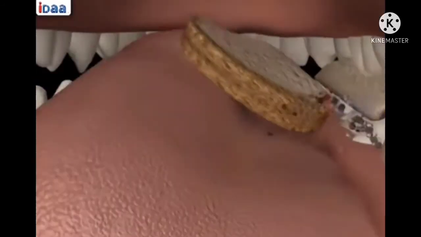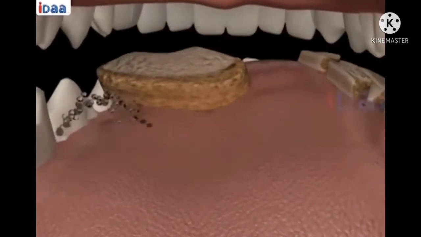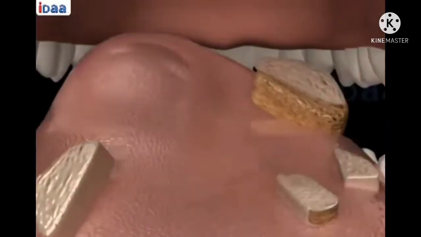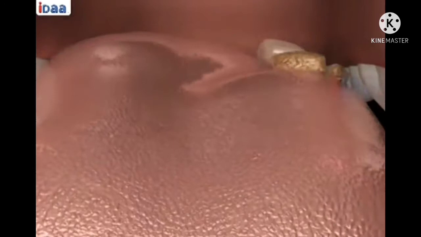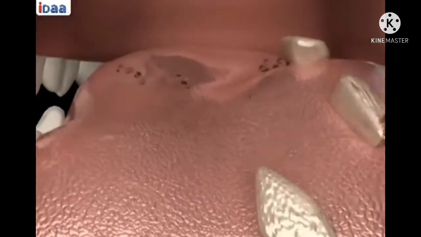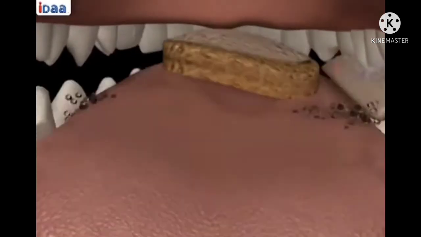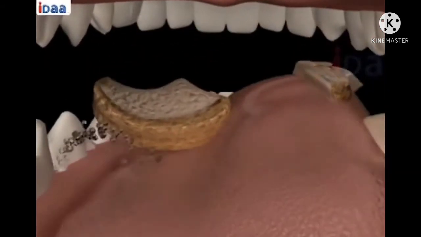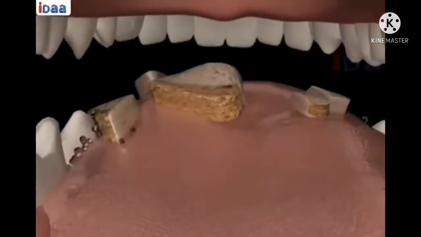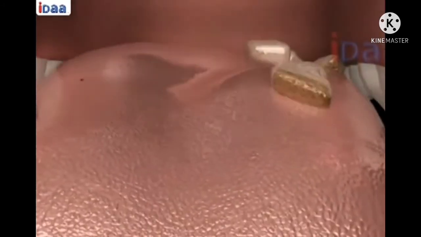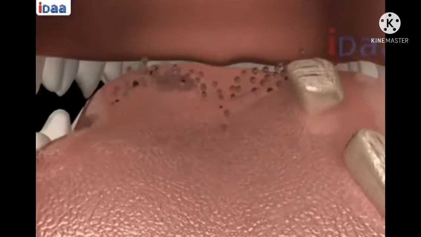Tongue. The taste of the food can be detected by the taste buds present on the tongue. The tongue is a fleshy muscular organ attached to the floor of the buccal cavity. The tongue is free at the front and moves in all directions. Taste buds appear as small bumps on the tongue and have different regions which help us enjoy different tastes.